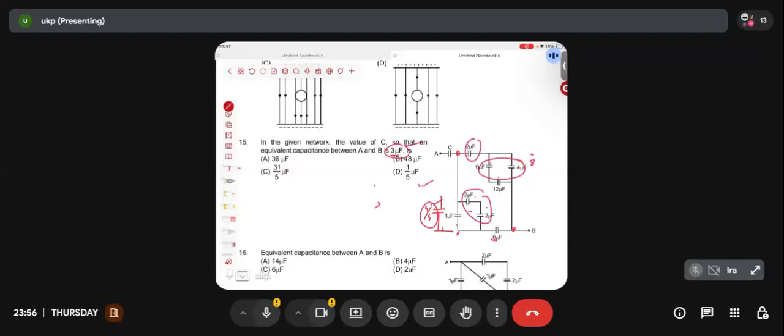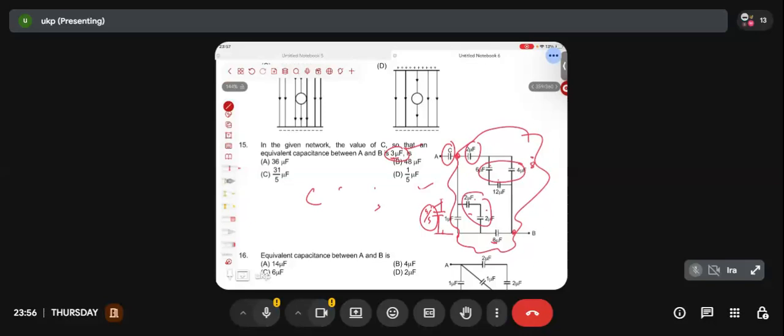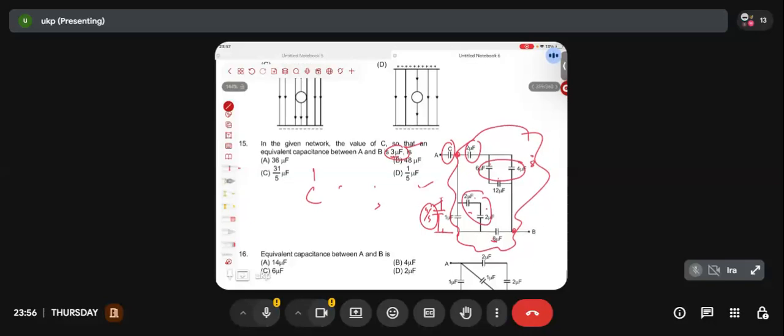Anyone, what will be the equivalent then of this part? 16 by 5. 8 by 5 and 8 by 5 are in parallel, guys. Capacitors add in parallel. So what is the equivalent? 16 by 5. So here there was a C, and the equivalent of this whole part is 16 by 5. So C and 16 by 5 are connected in what? In series. That means 1 by C plus 1 by 16 by 5, which is 5 by 16, equals 1 by 3. What do we get when we calculate this?